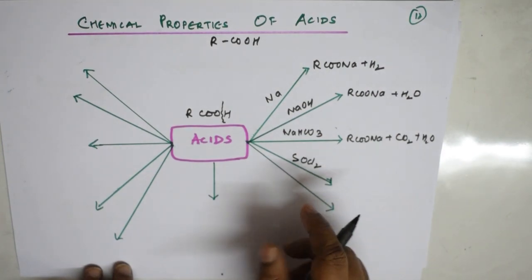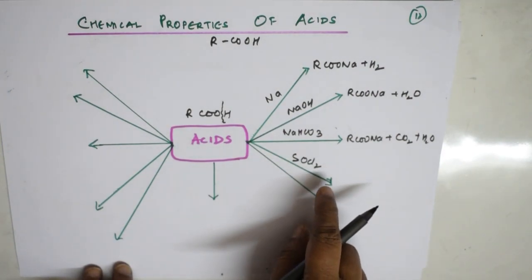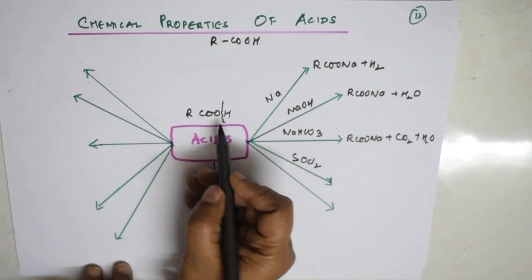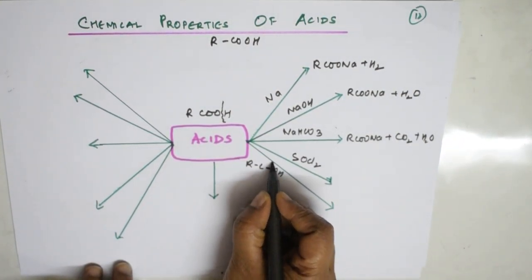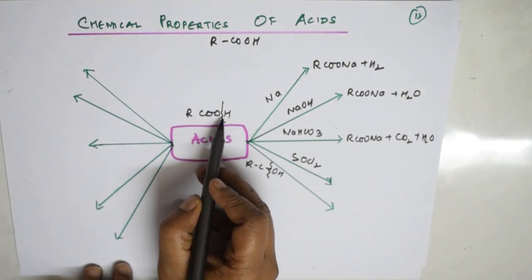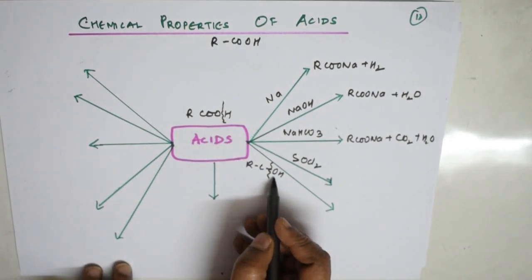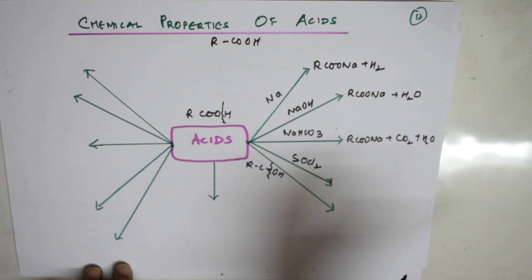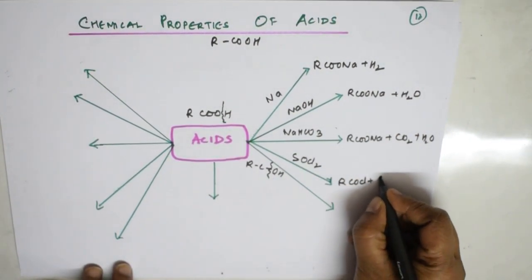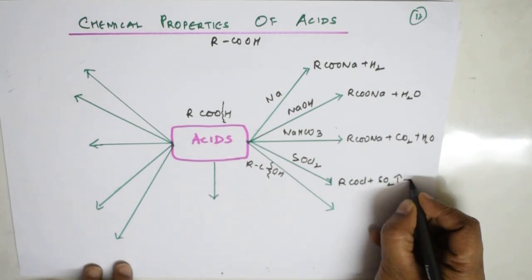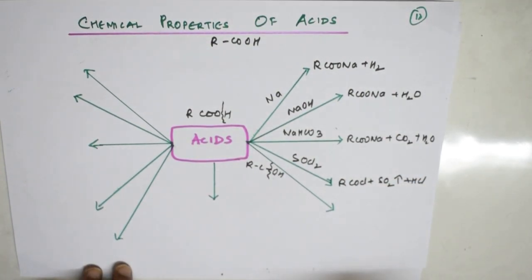Now the type of bond cleavage here is the C-OH bond. Before, it was cleavage before the hydrogen; here there is a cleavage before oxygen. Now when I introduce thionyl chloride, I'll be getting RCOCl, and we very well know sulfur dioxide gas comes out and HCl.